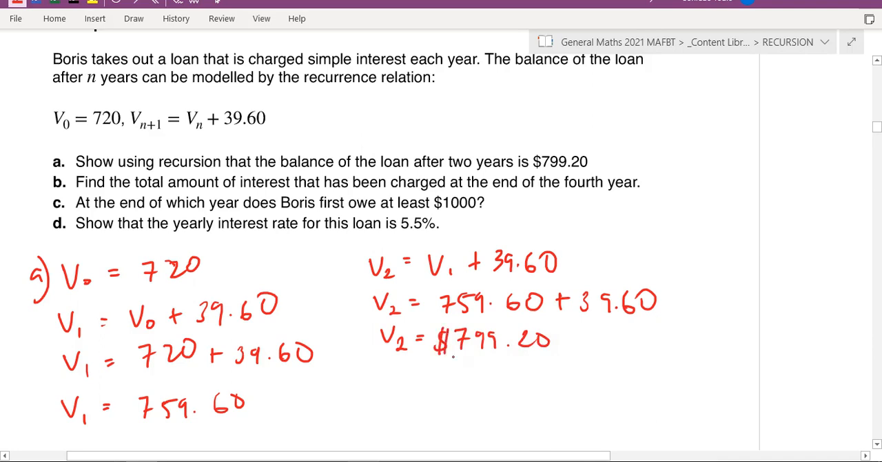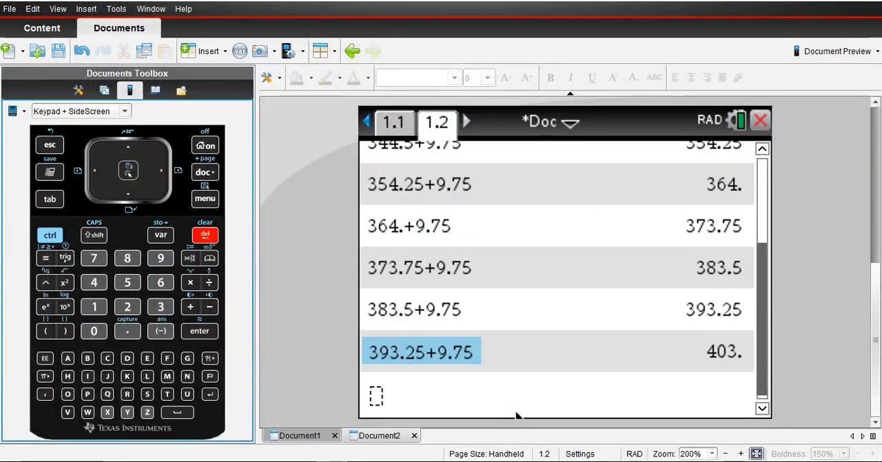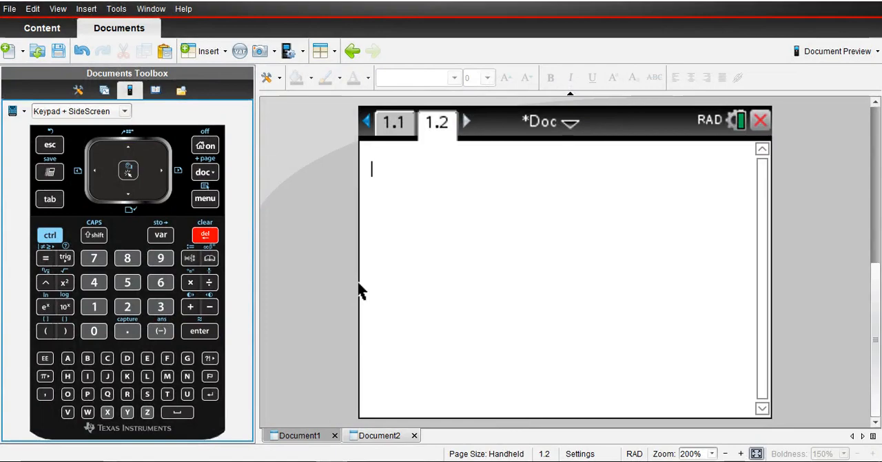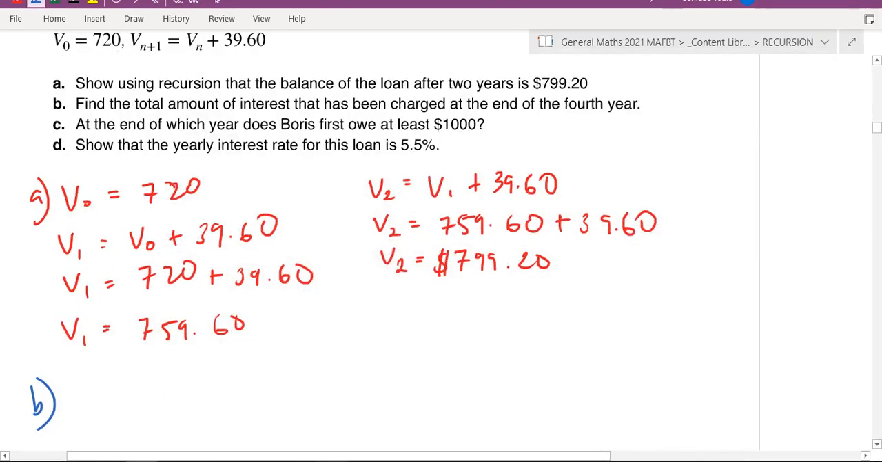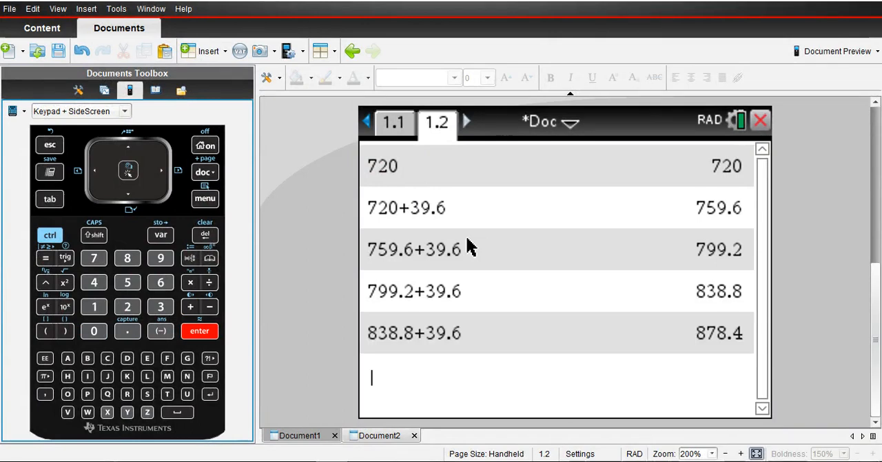Okay, easy. Part B, find the total amount of interest after 4 years. So this is after 4 years, so V4. So using your calculator again. Okay, calculator, started with 720, so let's start with that. And he's adding, each term is 39.60. So we're looking at the fourth term, so term 1, 2, 3, 4. So there's term 4, 878.4.